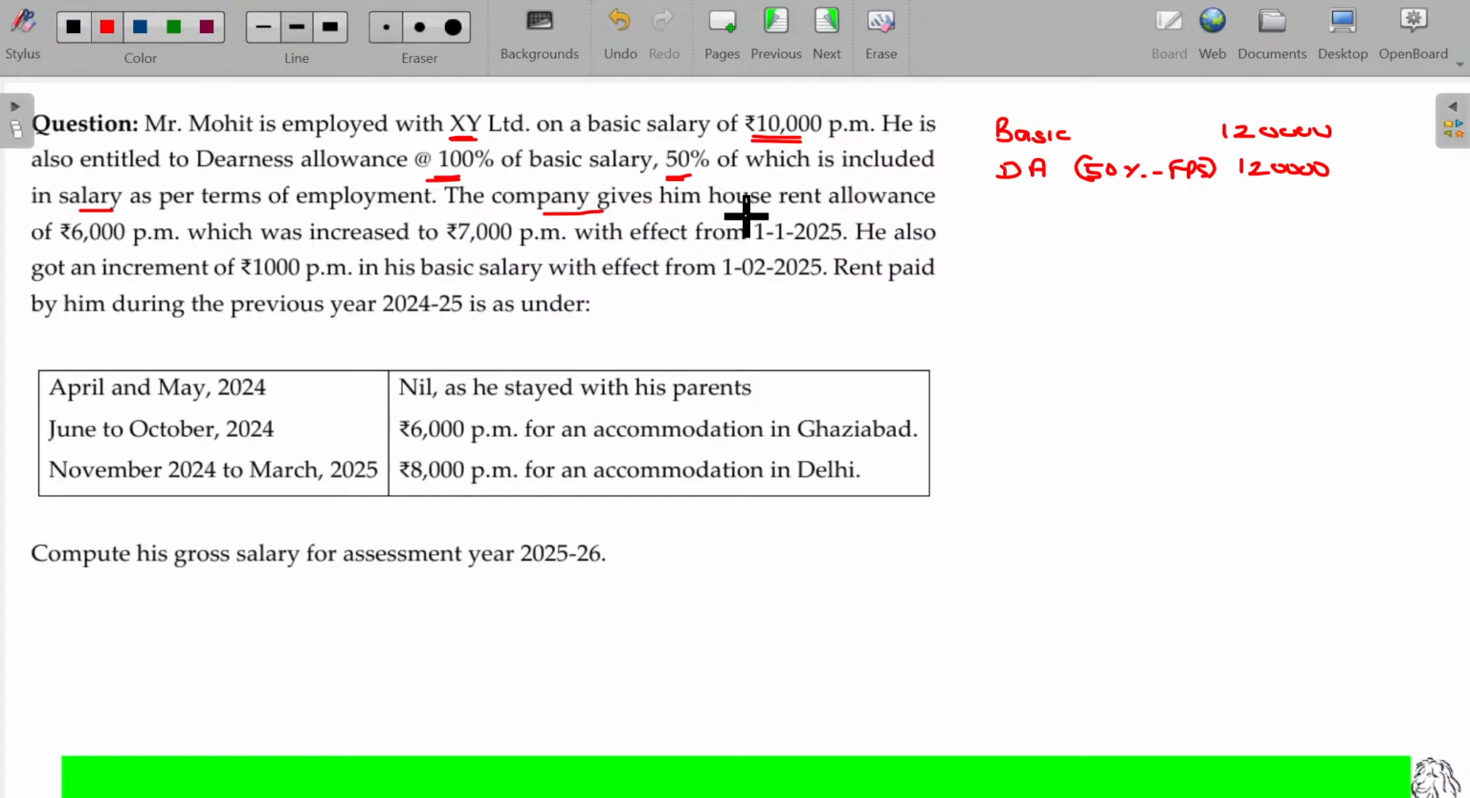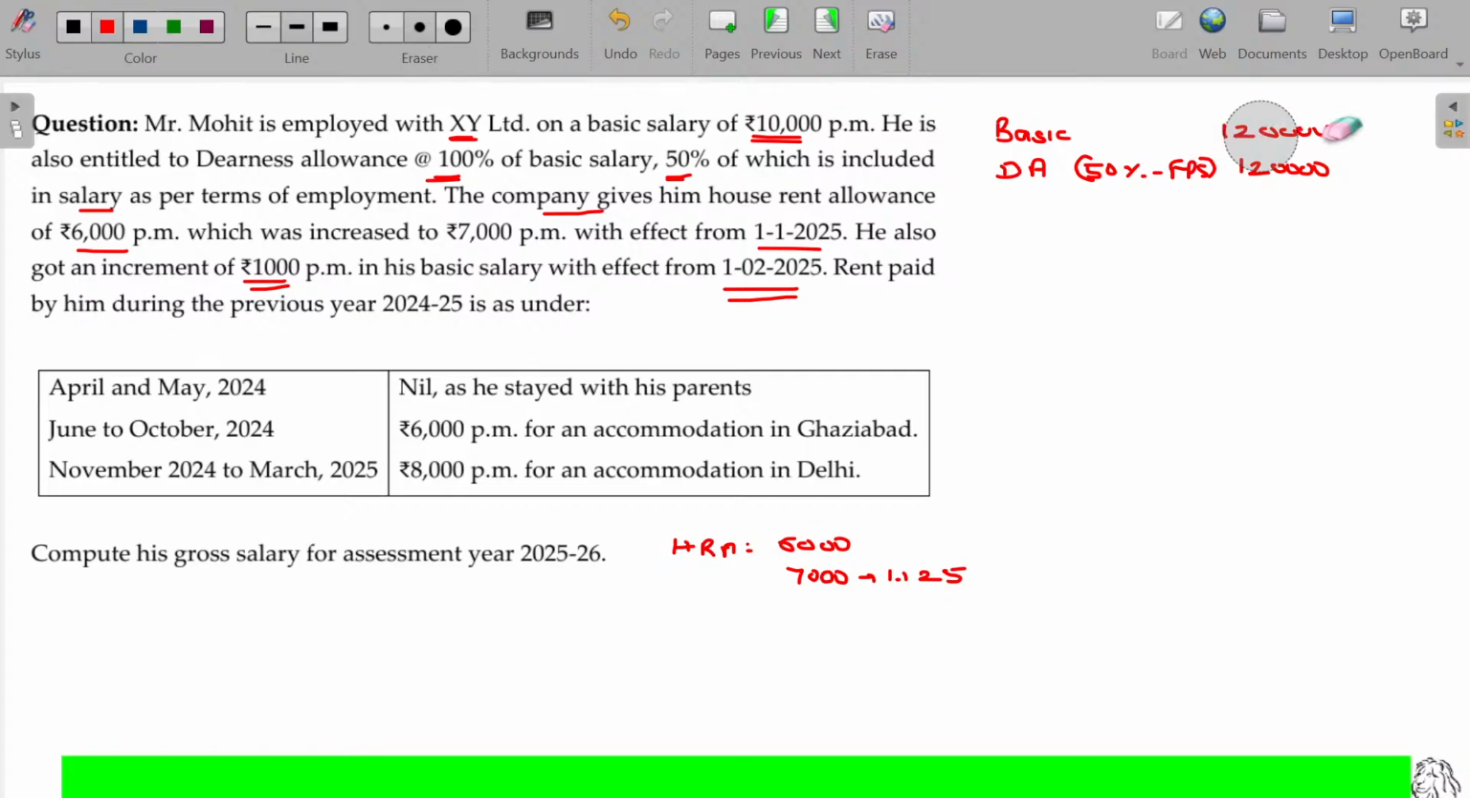The company gives him house rent allowance 6,000 per month, which was increased to 7,000 per month with effect from 1/1/25. So HRA 6,000, 7,000 from 1/1/25. So you have to calculate HRA for up to 1/1/25 separately, thereafter separately. He also got an increase of 1,000 per month in basic salary with effect from 1/2/25.